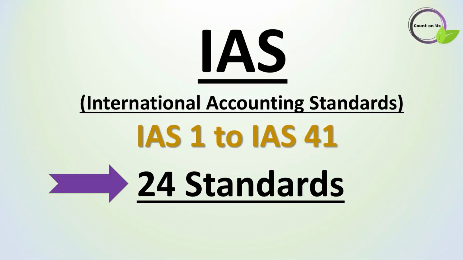As per the newest updates, IAS has 24 standards from IAS 1 to IAS 41. Maybe you all think, why does IAS have only 24 standards instead of 41? This is because some of the IAS had been replaced with new IAS and IFRS. Let's dive into those updates.